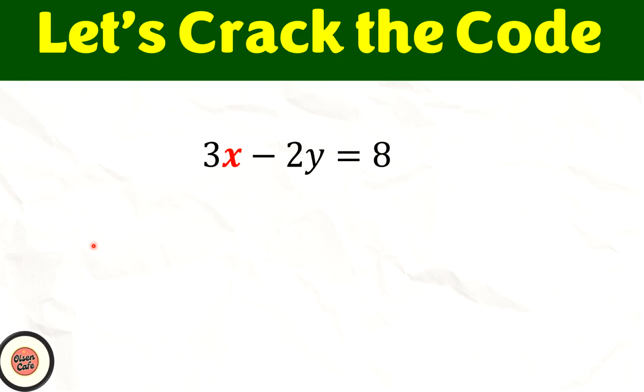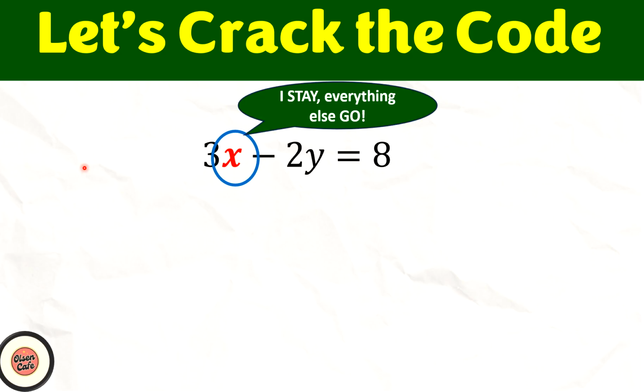Let us take a look at another example. Over here, we have 3x minus 2y equals 8. So who is the boss? If I'm going to make x the subject, then x is the boss. So x will stay and everything else has to go. We also need to know who is the runner. In this case, the runner is minus 2y, which is on the same side of the equation.